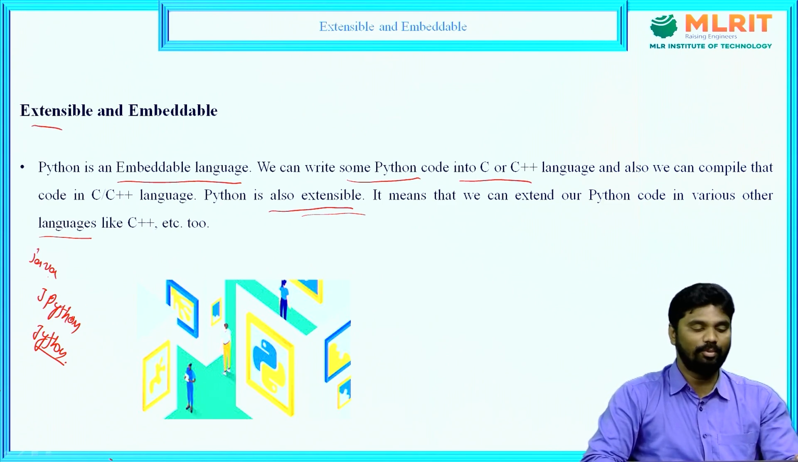Embeddable means we can write the Python program in another programming language. Extensible means we can use the other programming languages in Python. That is the extensible and embeddable feature of Python.